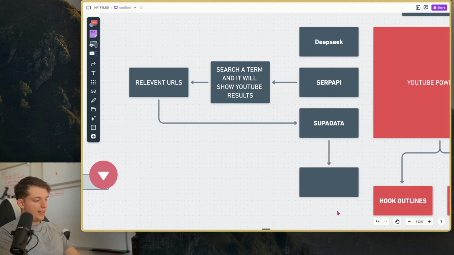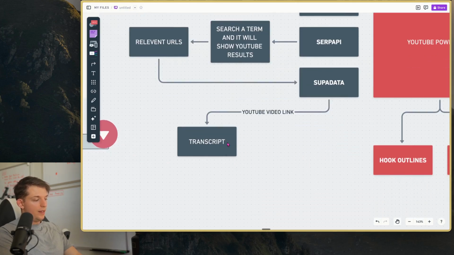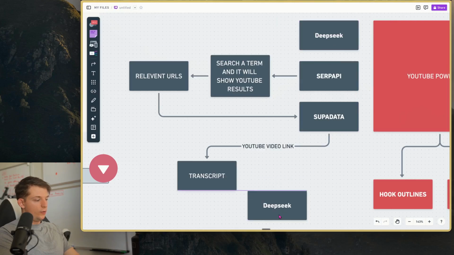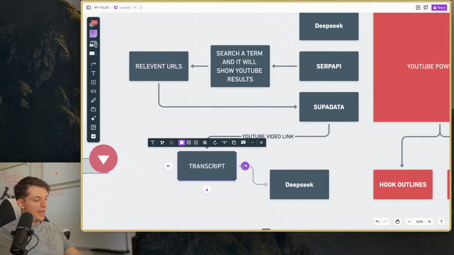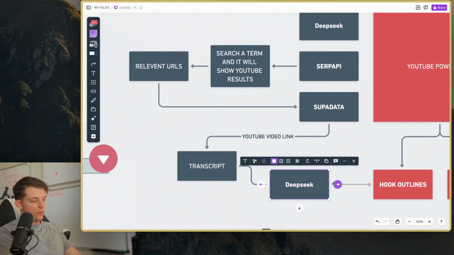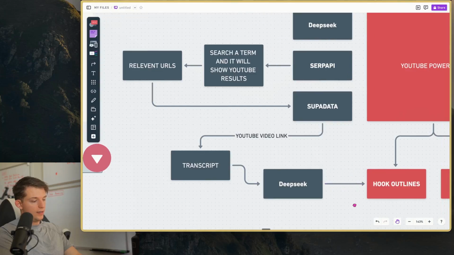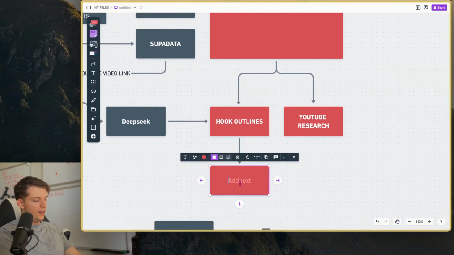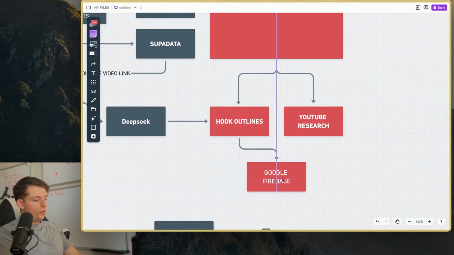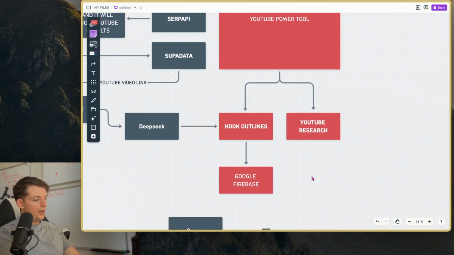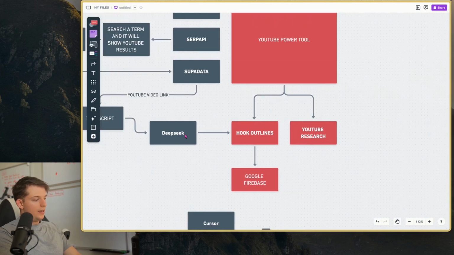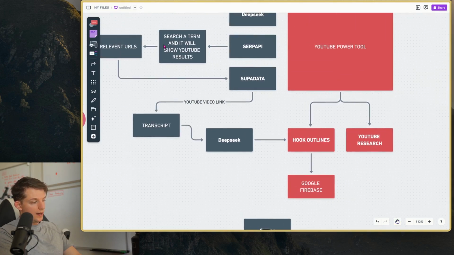So it'll take a link and convert it into a transcript. Then we can use Deepseek to analyze the transcript, and we're going to get these hook outlines. We're going to store these hook outlines in Google Firebase.